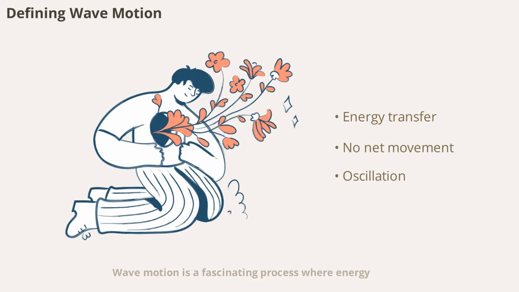Wave motion is a fascinating process where energy travels through a medium or even through empty space, without the actual movement of matter over long distances. Imagine dropping a stone into a still pond. The ripples that spread out are waves, carrying energy outward from the point of impact. In wave motion, particles of the medium oscillate around their mean positions, transferring energy from one particle to the next. This is how sound travels through air or how light moves through space. Understanding wave motion is the first step in grasping the broader world of physics.